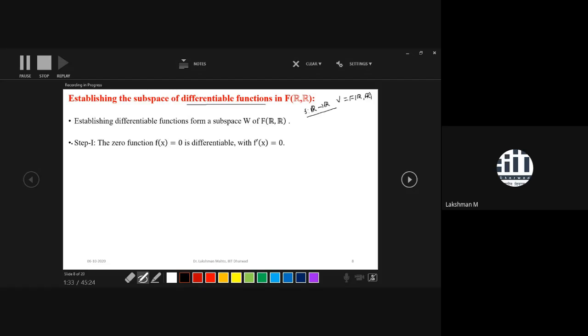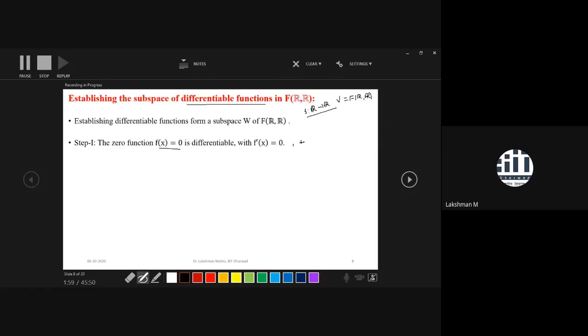Step 1, we will look to find the 0 element in W. If you take f of x equal to 0, that means it is the 0 function. That means for every x it is mapped to 0. So what kind of function is this? This is one kind of constant function, and we know that every constant function is differentiable. That's why this 0 function belongs to W.